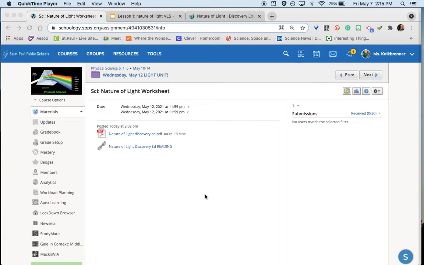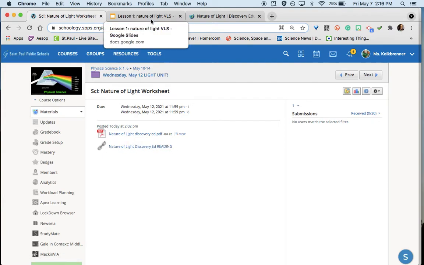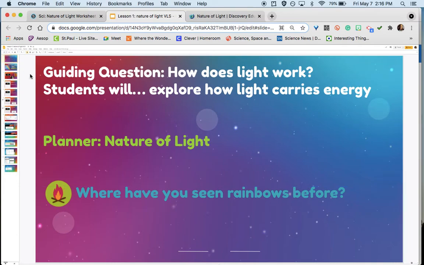Our first lesson about light. It's more of an exploration lesson. You should find this in Schoology for the second lesson for the week of May 10th to 14th. The second lesson is labeled Light Unit. In attachments, you should see the worksheet for today, and a link to the reading we're going to do today. So we're going to start here.